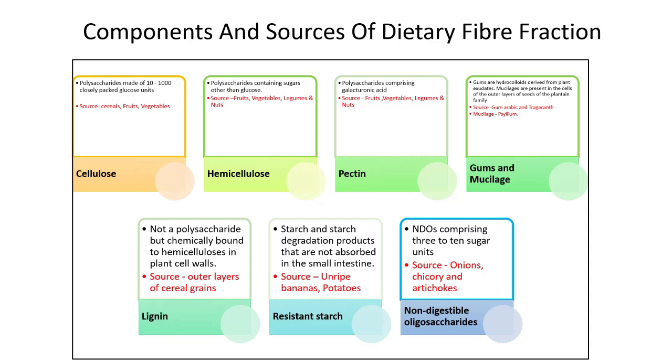Coming to non-digestible oligosaccharides, these comprise 3 to 10 sugar units and occur naturally in plants consumed as foods, mainly vegetables, cereals, and nuts. They can also be made chemically or enzymatically from mono or disaccharides or by enzyme hydrolysis of polysaccharides. Sources of non-digestible oligosaccharides include onions, chicory, and Jerusalem artichokes.